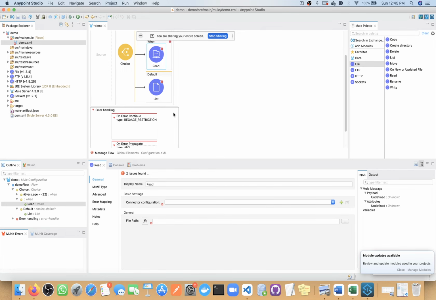So first question, everyone now should be able to answer: what is the difference between these three? Now if they ask about file size, then till 0.1 vCore you can simply say we have tested till 20 MB, it's supporting. If you want a bigger file size, then yes, it's possible. Then what we need to do is vertical scaling. In vertical scaling we are increasing the size of vCore. If we do vertical scaling, then we can support bigger files also.